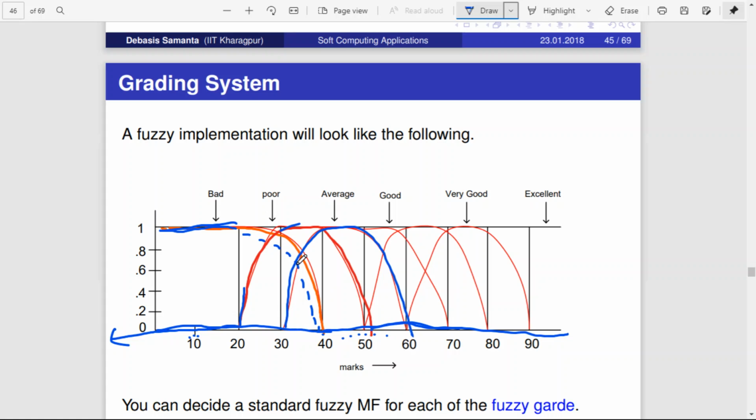Similarly, if you take this membership function, anything less than 30 it will give 0, anything greater than 60 it will give 0, between 30 and 60 it will give some values, right? So basically it is talking about average. So like that, we can use different membership functions to categorize different categories of students, with overlap. Here it allows overlaps, right?